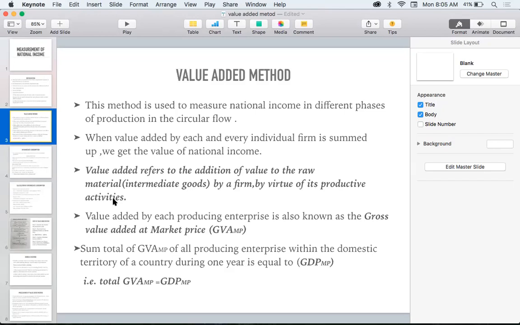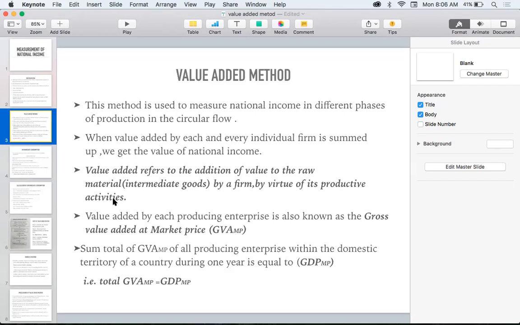So what is the value of output over here? 700 rupees. He bought the flour, which can be considered as the intermediate good. He purchased the flour for 500 rupees, and by virtue of his activities, he is selling it as bread for 700 rupees. So what is the value added? The value added is 700 minus 500, that is 200. So the value added is 200 rupees.